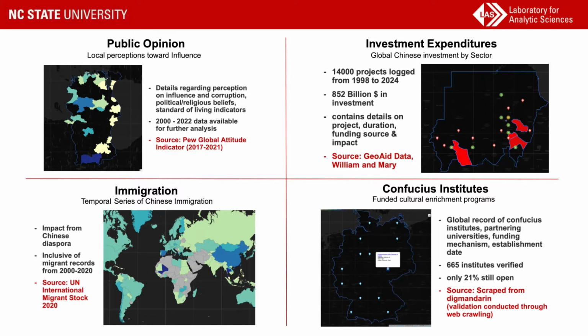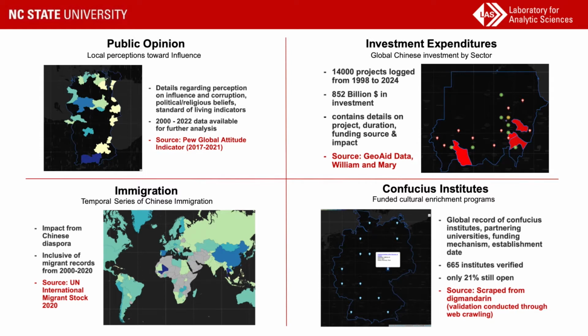As mentioned before, Chinese immigration has also become relevant when evaluating the impact from influence. We gathered time series data to support empirical evidence regarding the Chinese diaspora. And lastly, as an example for Chinese implementation of cultural programs, we scraped and validated the existence of 665 Confucius Institutes, which are educational centers tasked with spreading Chinese goodwill.